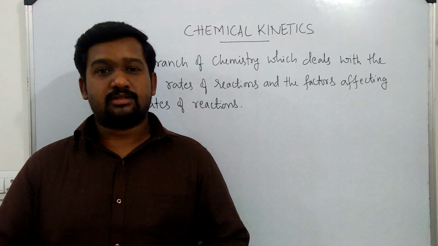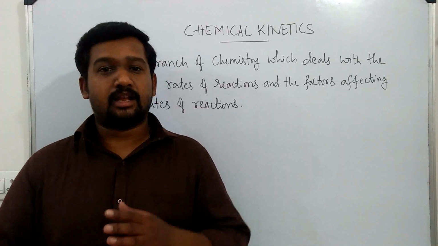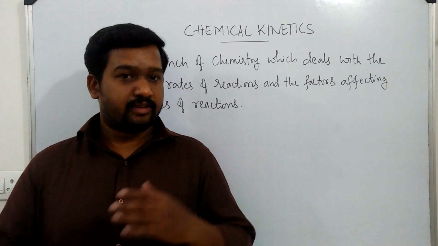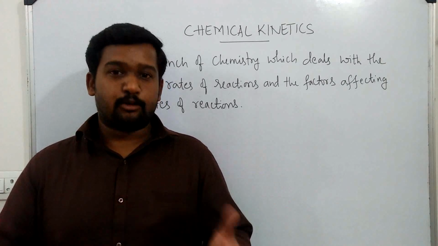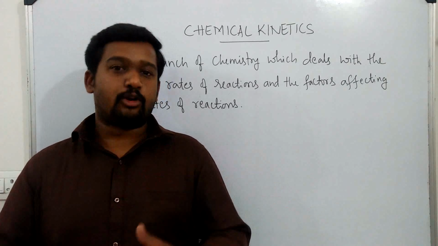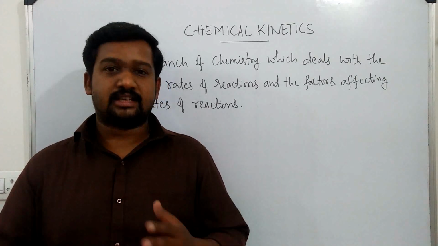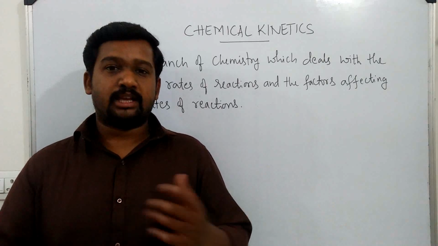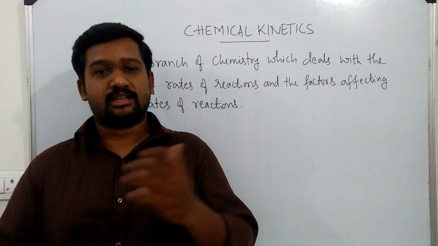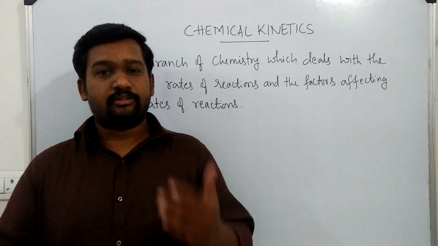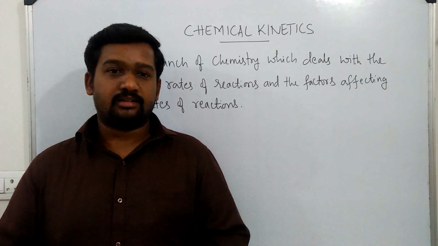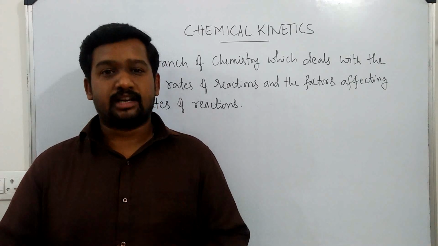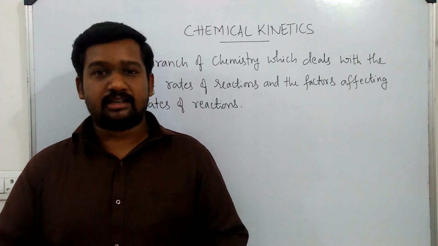We have come across different chemical reactions in our previous studies, where some of the reactions are fast, explosive reactions, and some more reactions are slow reactions, just like rusting of iron. How these changes happen, why some reactions are fast, why some reactions are slow, and what are the different factors that may affect the speeds of these reactions. All these things we are going to study in this unit, chemical kinetics.